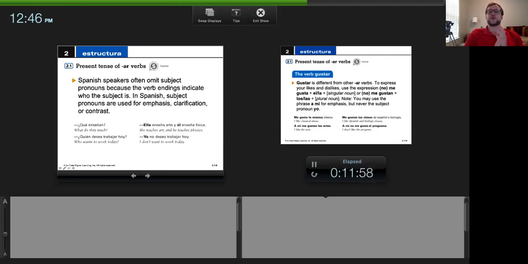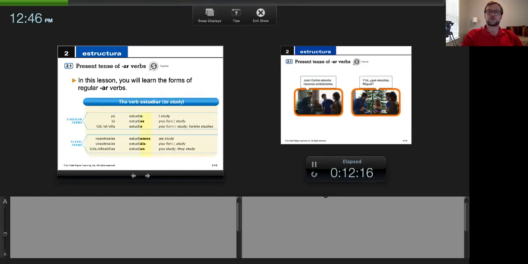Again. Now, Spanish speakers often omit subject pronouns, okay? And we've talked about this briefly. But that's because the verb endings indicate who the subject is, okay? Now, there can be a little bit of confusion in the third person, okay? And if you go back and look at your chart of your subject pronouns, okay, look at the third person singular and plural. Usted, él, ella, 3 different options. Ustedes, ellos, ellas, 3 different options, okay? So often with the third person singular and plural forms of present tense verbs, you do include the subject pronoun.